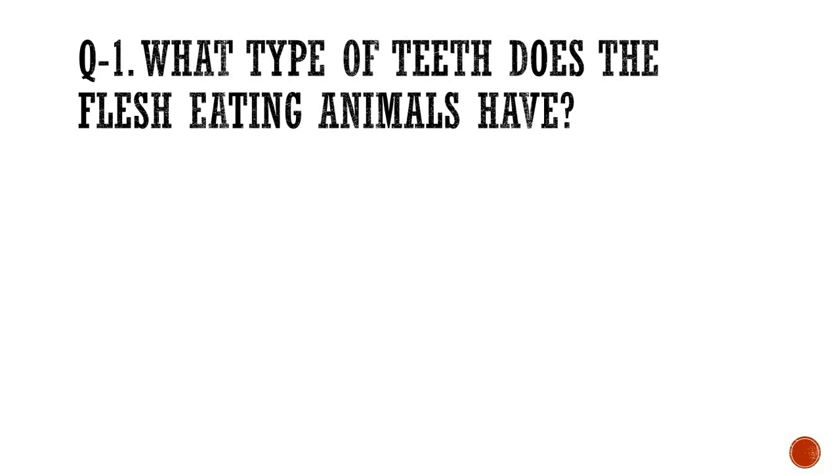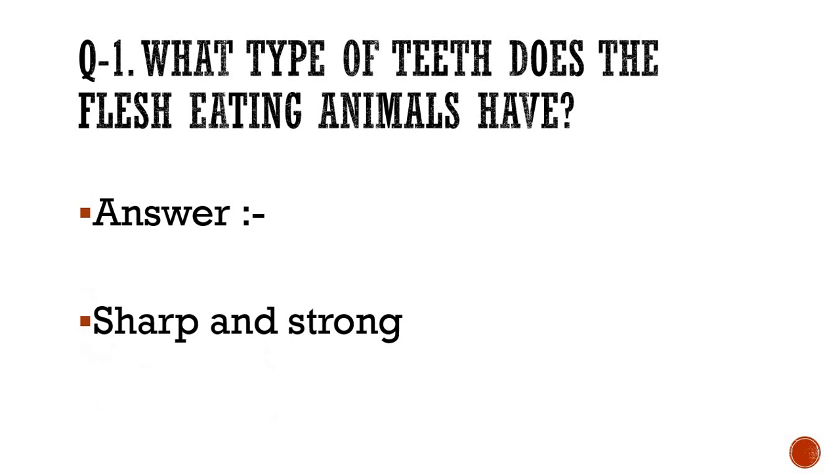Question 1. Here I'll ask you to write the answers. At that time you have to write the answers. What type of teeth do the flesh eating animals have? Please write the answer: sharp and strong. The teeth of flesh eating animals are obviously strong and sharp. Only then will they be able to hold whatever they have hunted and tear the food. So sharp and strong is the answer. Please write it down and repeat after me.